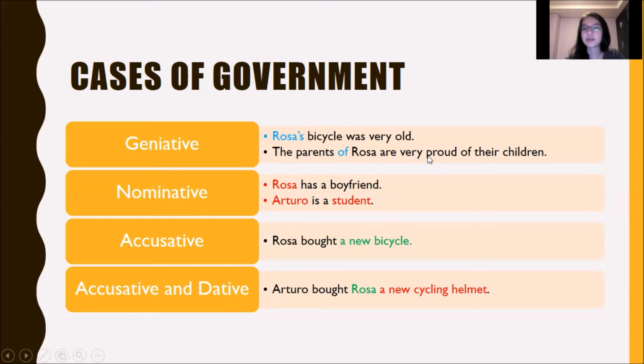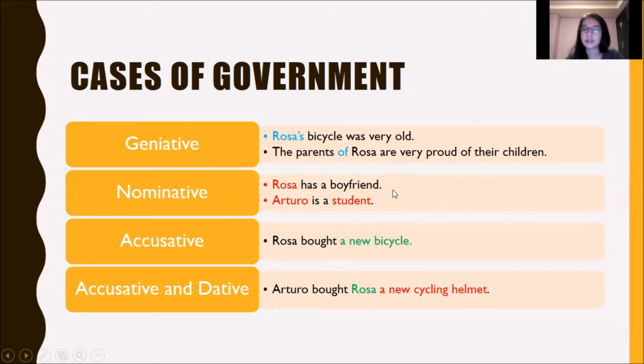Also, in the parents of Rosa are very proud of their children. This is also a genitive case because it shows possession or ownership. We talk about the parents of Rosa. So we use of to show possession too. In the second case about nominative, we have, for example, Rosa has a boyfriend.